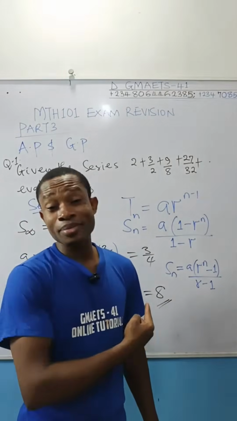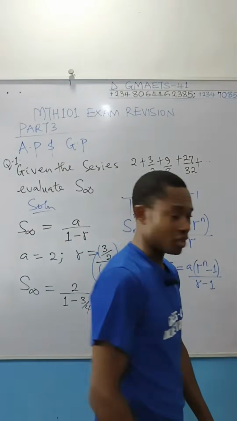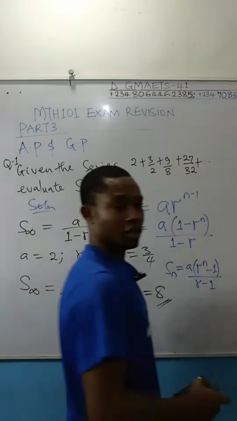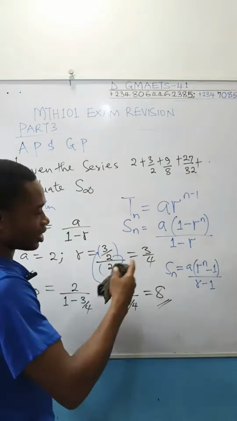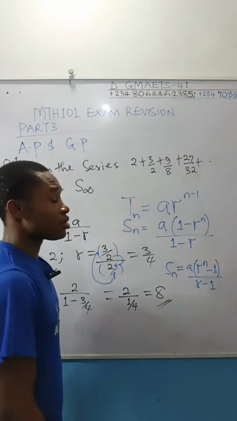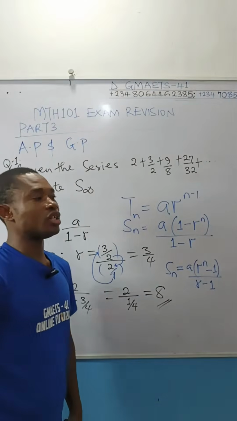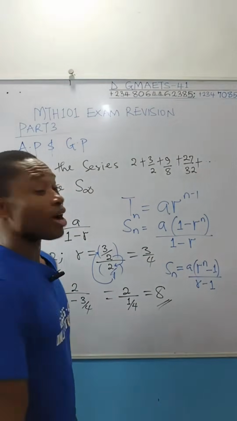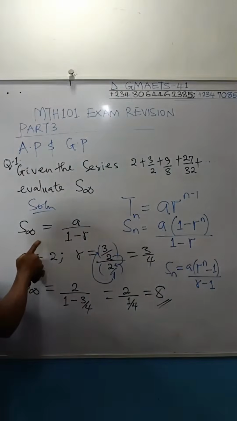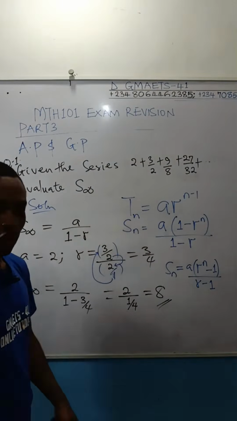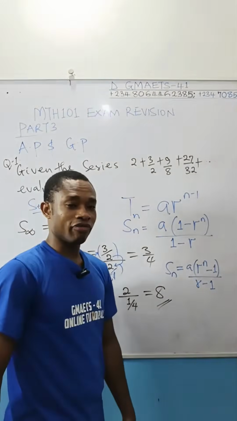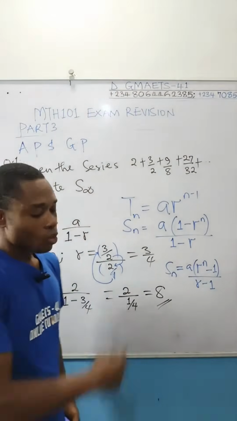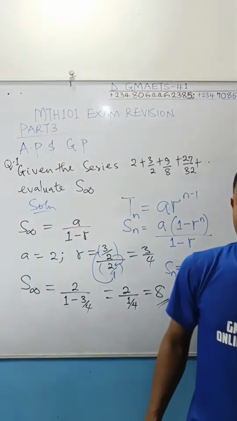Okay, so I'm not going to waste time there. I'm not solving any question there. Make use of the playlist. You will see 1 or 2 things on AP, and the knowledge there will guide you on how to handle it. I've solved the one that my mind asked me to solve for you guys. Sum to infinity. We are done with AP and GP.